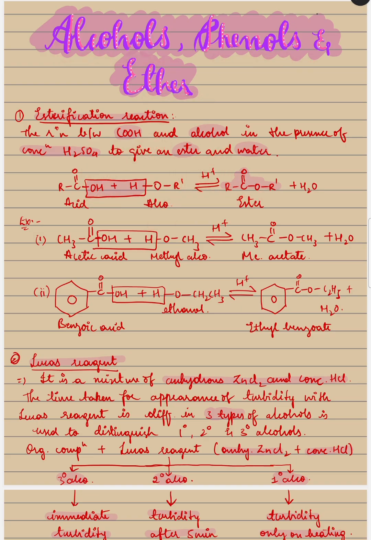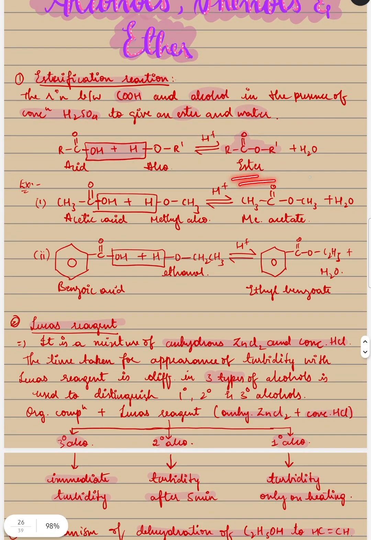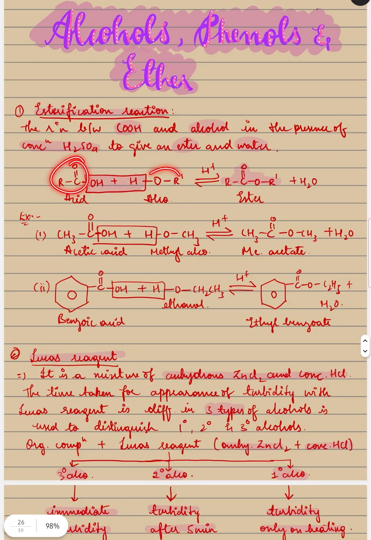Okay, so first is esterification reaction, the reaction between carboxylic acid and an alcohol in the presence of concentrated sulfuric acid, H plus, to give an ester and water. Really important. Okay, there is a carboxylic acid and alcohol. इन दोनों में से वाटर पानी निकाल लो तब तुम्हें मिल जाएगा एस्टर.